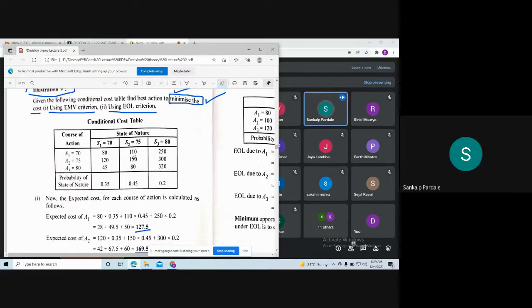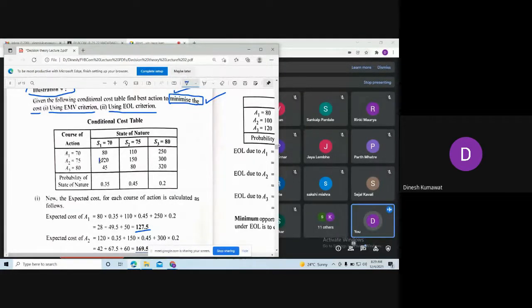Minimum value. Are we selecting the minimum value for each state of nature? Yes, Aditya. First, we are going to select the maximum value for each state of nature.